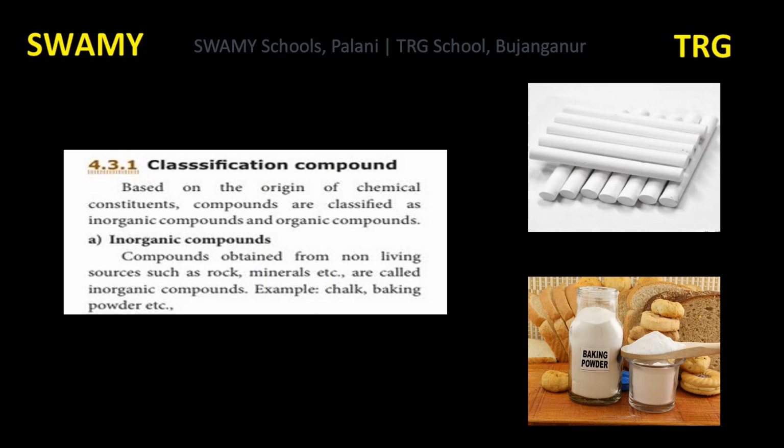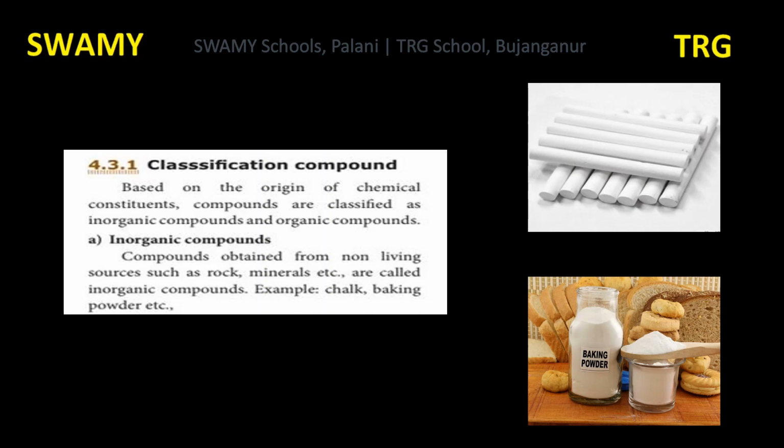Both inorganic compounds and organic compounds are chemical compounds. They are made of combinations of elements. First, we are going to see about inorganic compounds. Compounds obtained from non-living sources such as rock, minerals, etc. are called inorganic compounds.